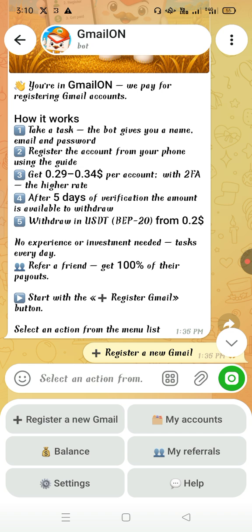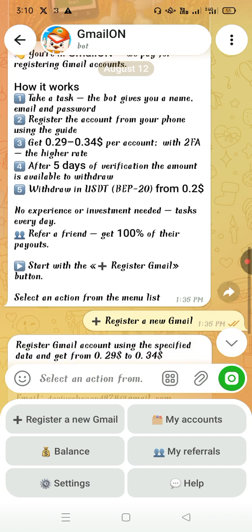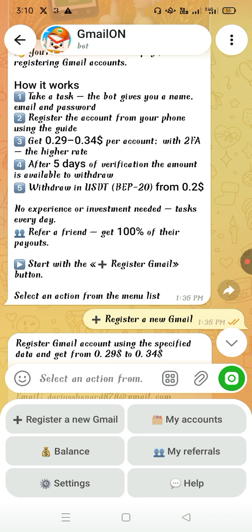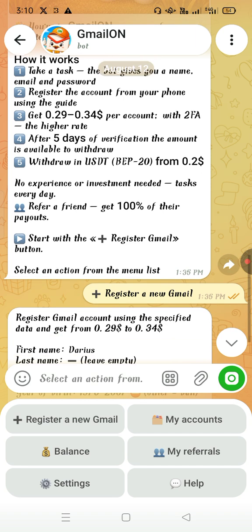After 5 days of verification, the amount is available to withdraw in USDT, that is BEP20, the Binance Smart Chain, BNB chain, right? From as small as $0.2. No experience or investment needed. Task every day. Refer a friend and get 100%.